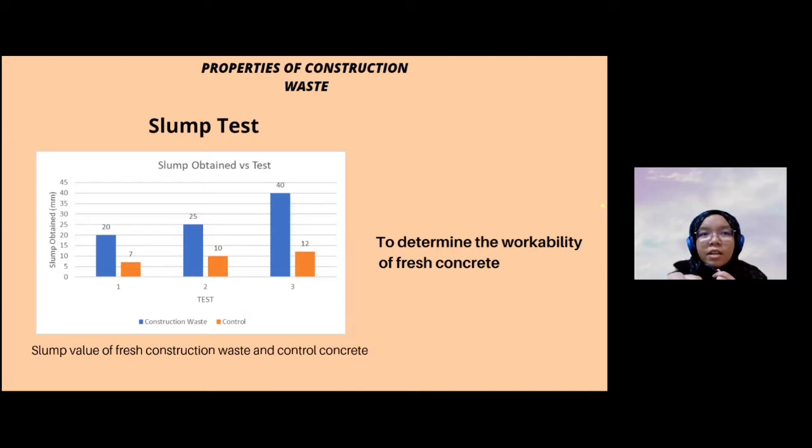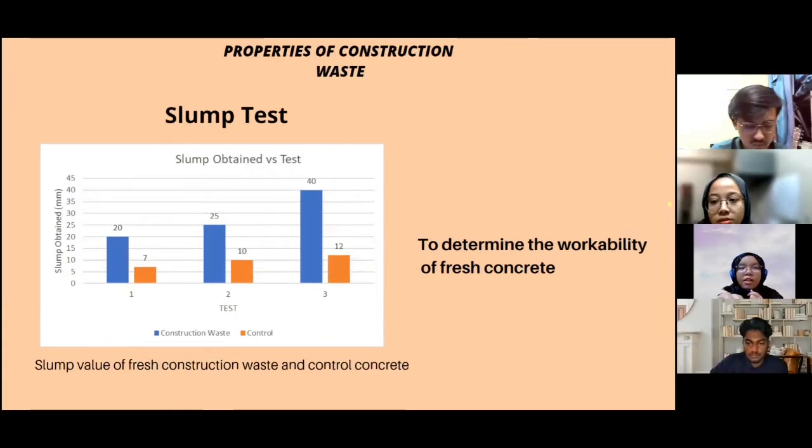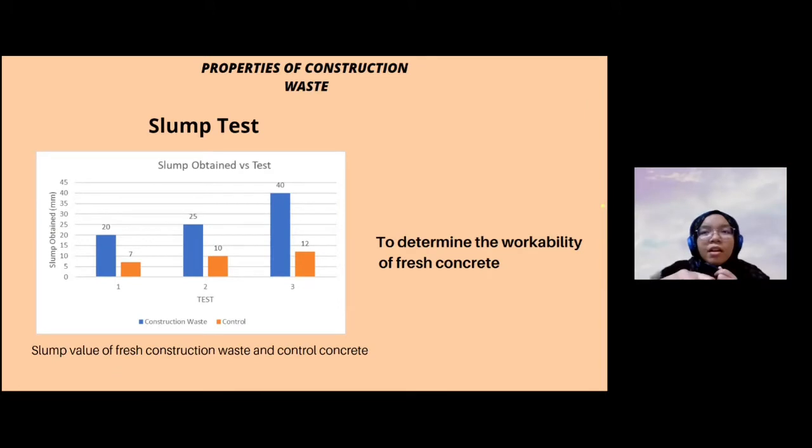As we can see, the slump obtained for our construction waste is higher than our control concrete. This is because our construction waste has a higher workability and is lower in strength, which is different from our control concrete.